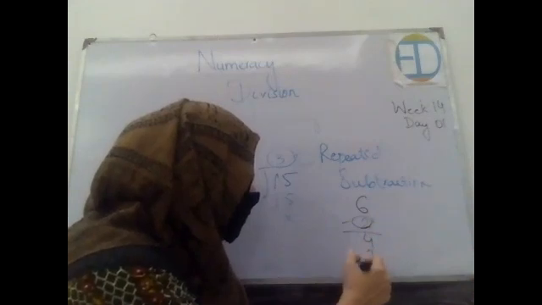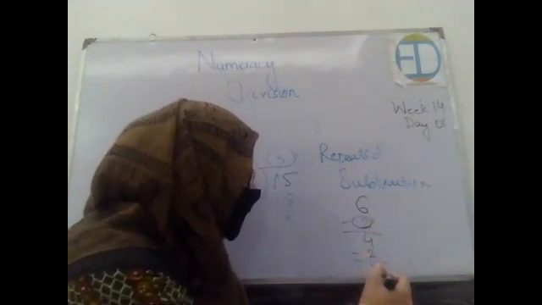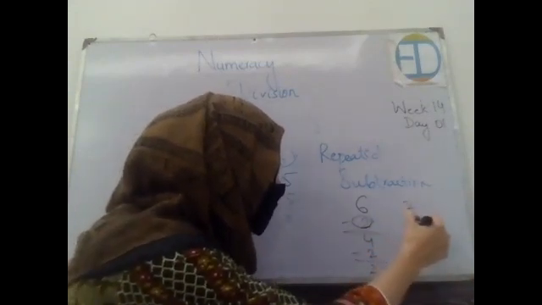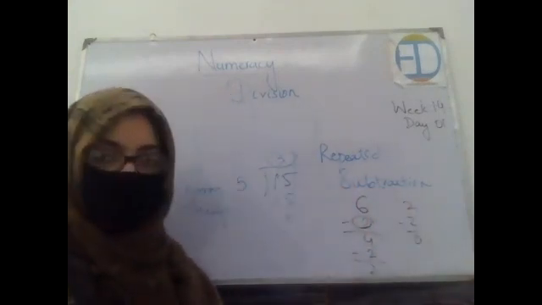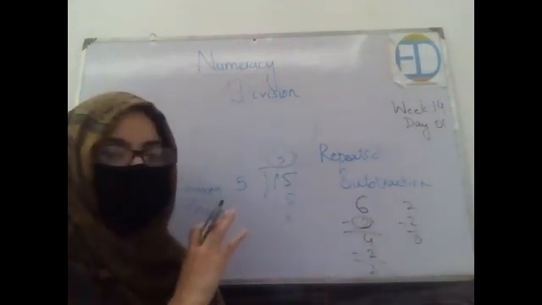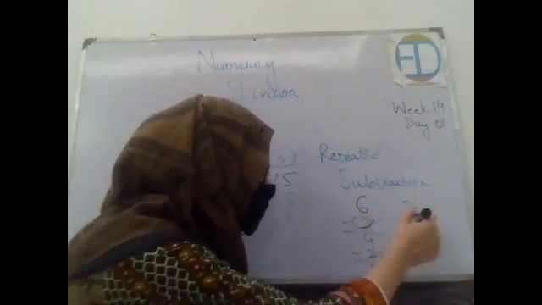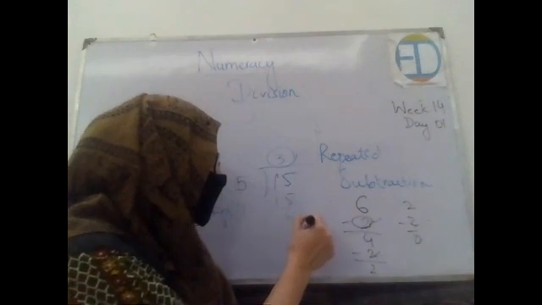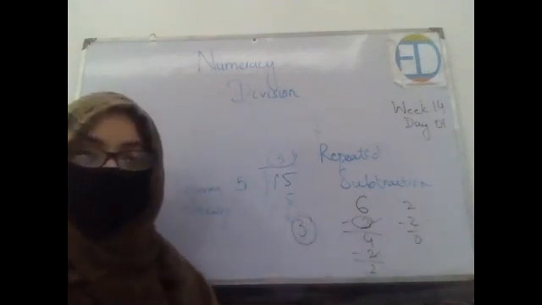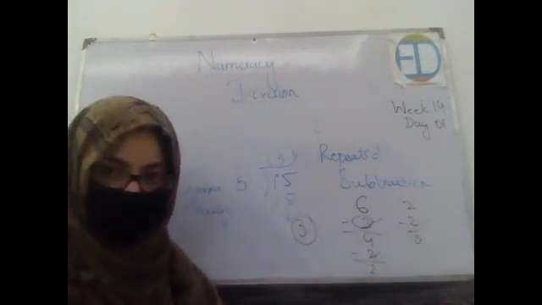Again subtract 2 from this. 4 minus 2, 2. Then again 2 minus 2, 0. Now count how many times you have subtracted. 1, 2, 3. This means that your sister will get three colors from you.